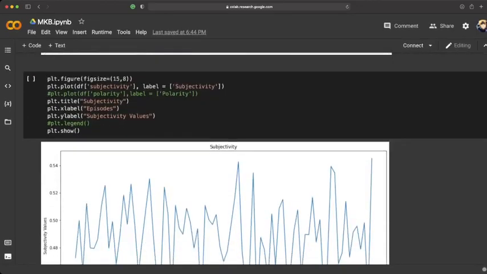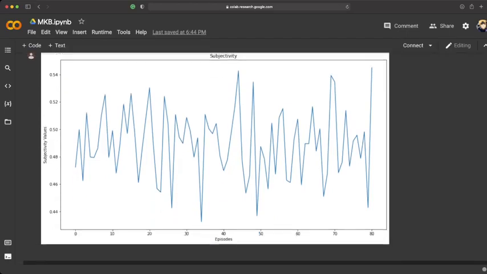And the subjectivity values were between 0.4 and 0.6. As you can see, the subjectivity values lie between 0 and 1. So it is moderately subjective. To understand what's happening in the speech, you'll need to know some context regarding that.